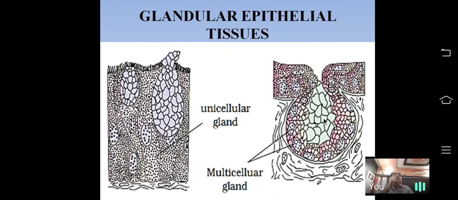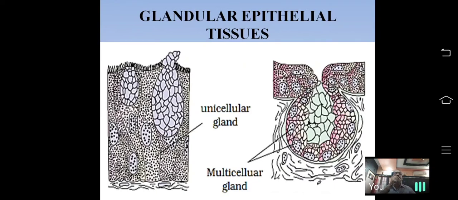The lacrimal glands present in the eyes secrete tears. Sweat glands present on the skin secrete sweat. Mammals have a mammary gland that is formed by glandular epithelial tissue that secretes milk. Liver is formed from glandular epithelial tissue, the largest gland in the body, which secretes bile juice. So their main function is secretion.